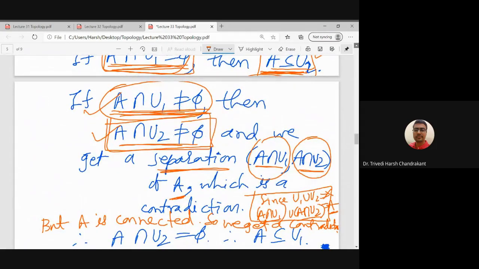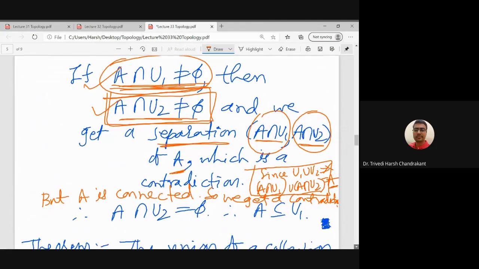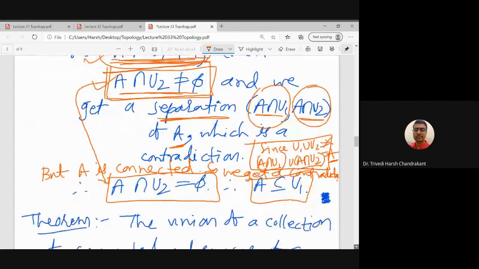We assumed that A intersection U2 is not the null set, and then we got a contradiction. So this assumption is wrong, and that will give us that A intersection U2 is a null set. And A intersection U2 being the null set will give us that A is a subset of U1. So go through this argument again. In case you have any doubt, you can ask me in the next lecture.